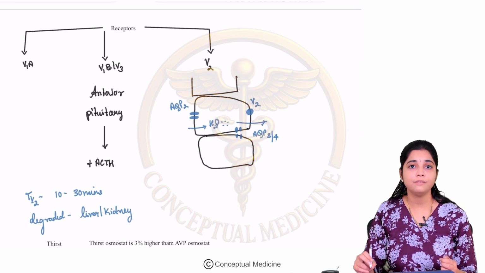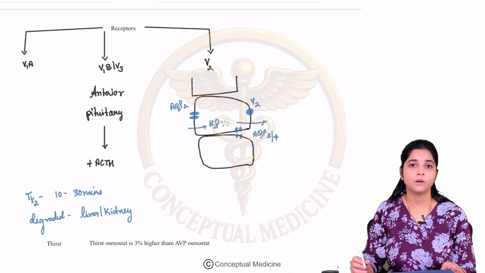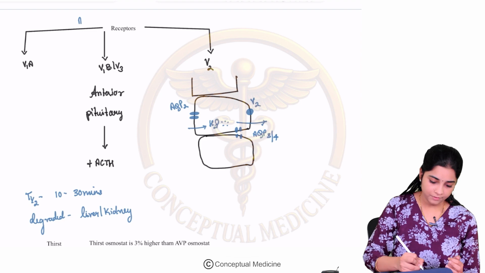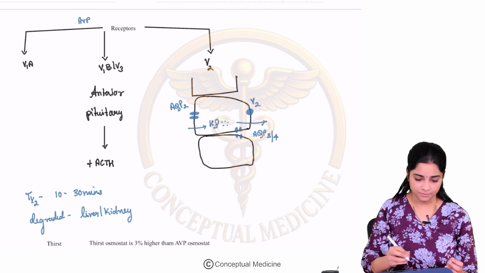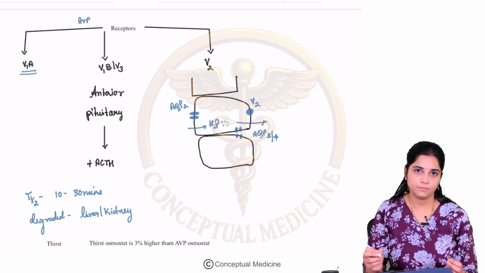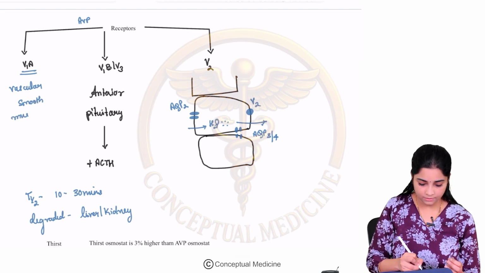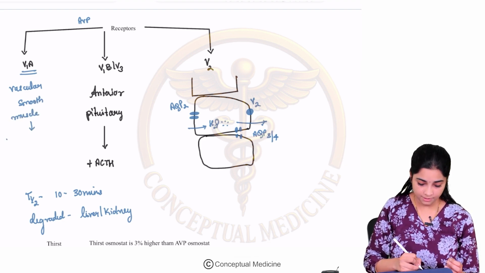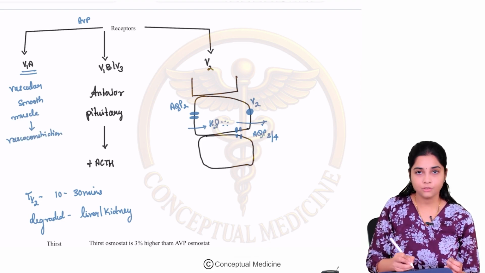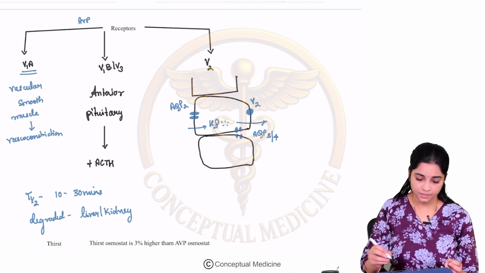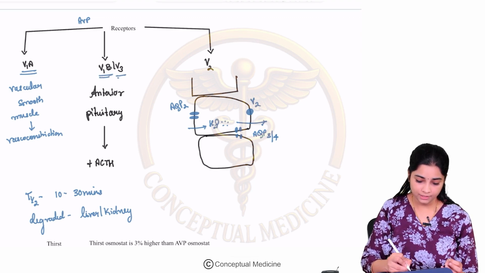Now we will look at the various receptors which are involved in your vasopressin action. Arginine vasopressin or AVP basically acts via these receptors. We have a V1A receptor. The V1A receptor is present in your vascular smooth muscle, and it is responsible for vasoconstriction. Then we have your V1B or your V3 receptor.